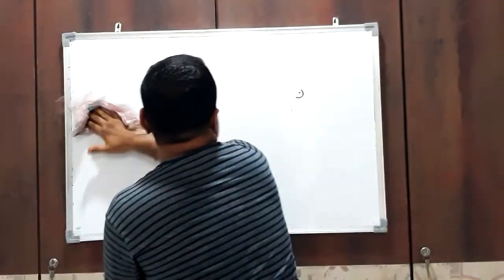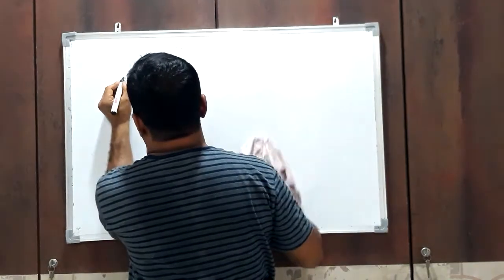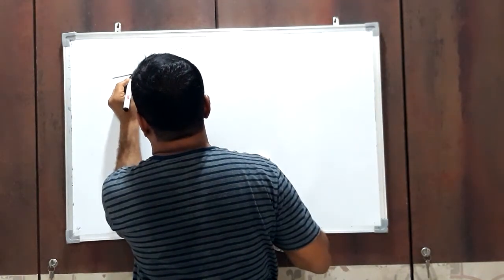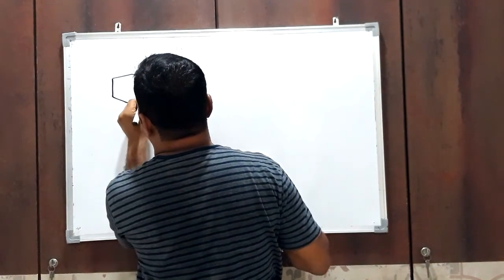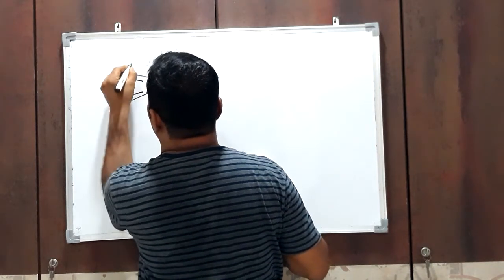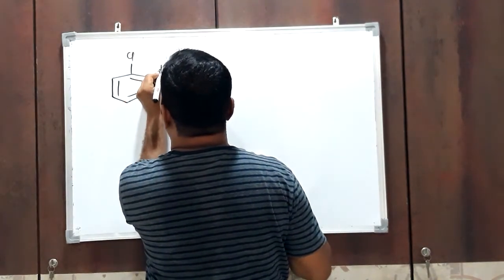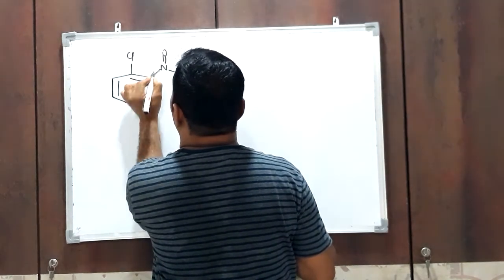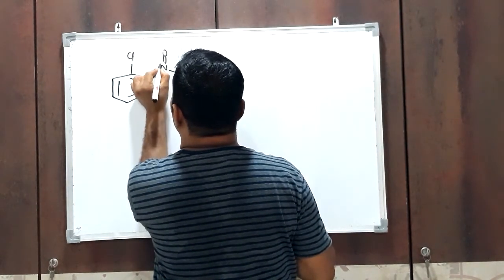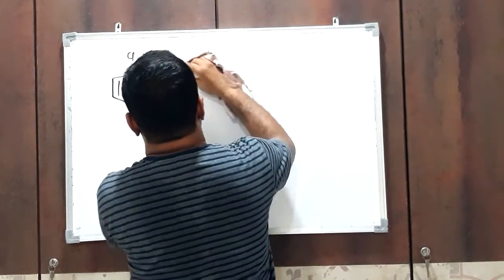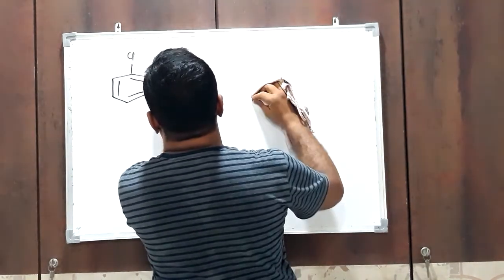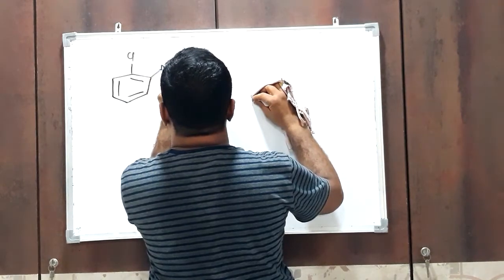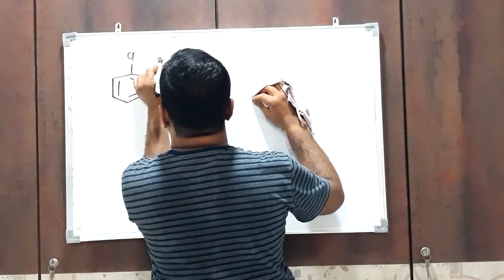Just consider o-nitrochlorobenzene. This is chlorobenzene and this is the nitro group, and this is the positive charge.